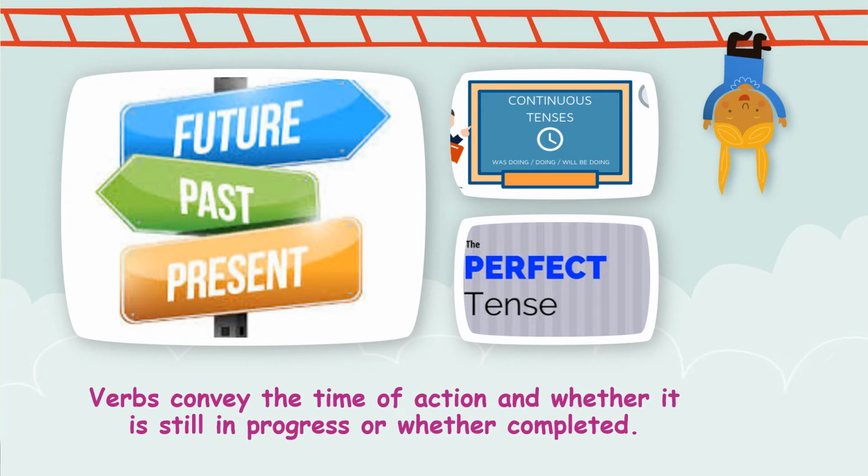Perfect tense means the job is done, and continuous tense is when the job is in progress. And the time of action is whether it was done in the past, present, or future. You will be dealing more in detail with this when we start tenses in the next lesson. Clear?